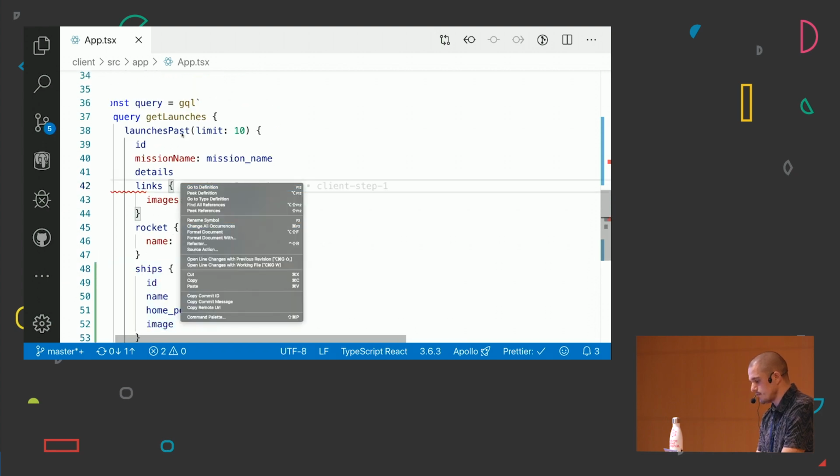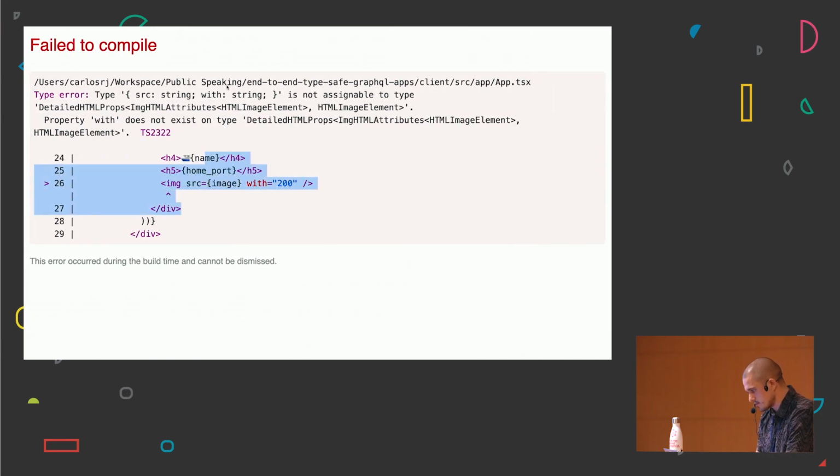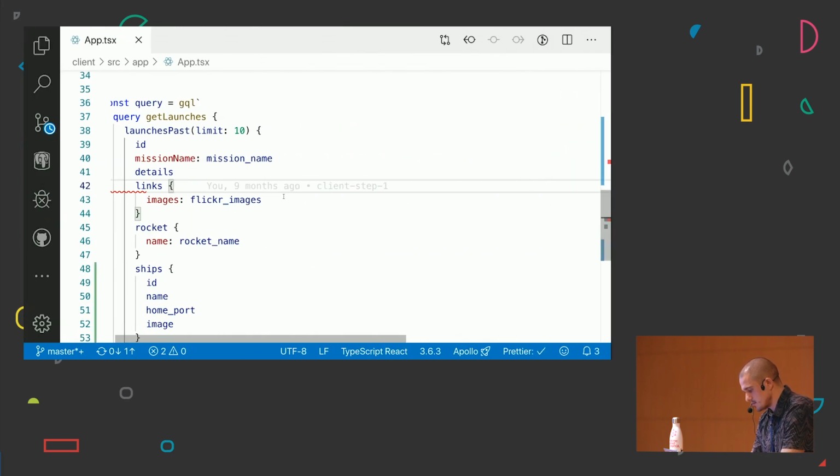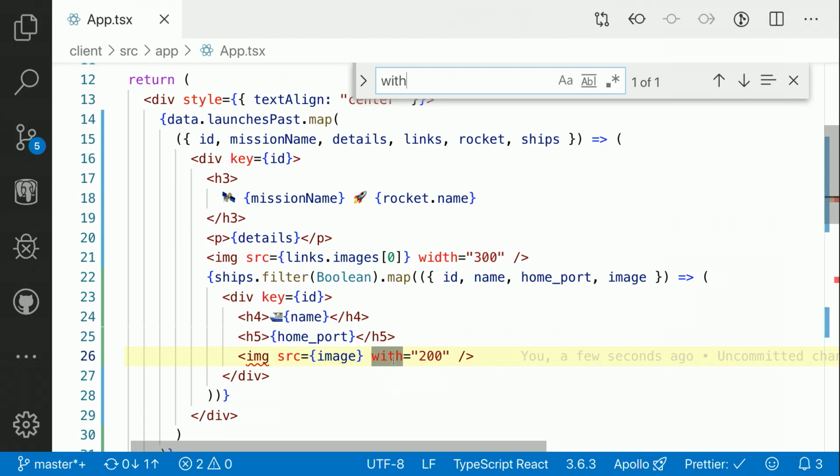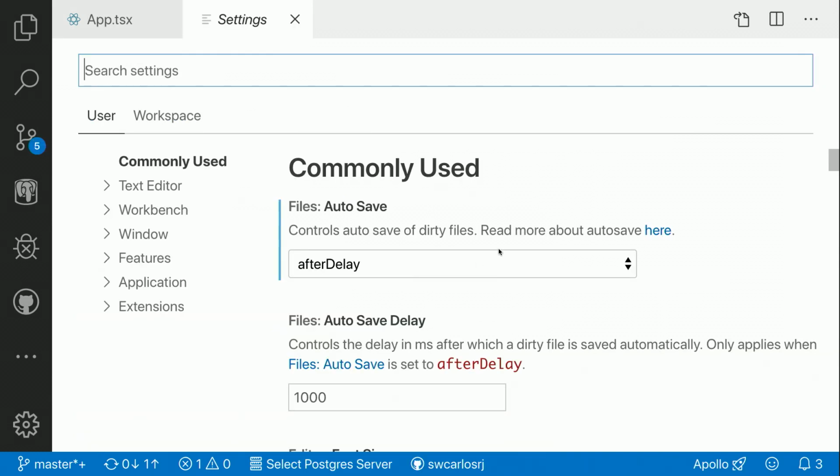So now if we go back to our client, yeah, there is something wrong. It's not assignable, blah blah blah. There is some width here. Width, okay. So I'm not going to put it anyway. This is the live coding things, okay.